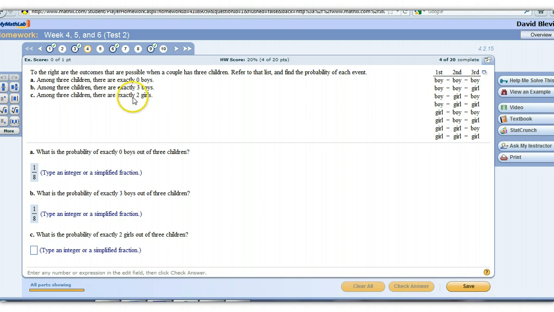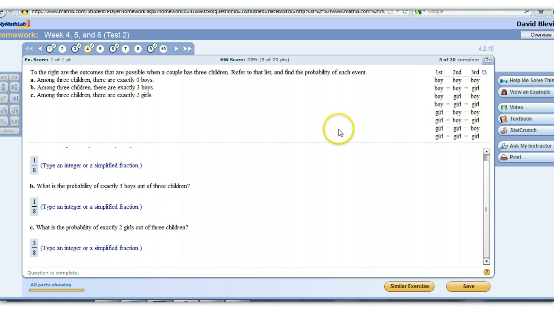Among 3 children, exactly 2 are girls. So you've got to be careful here, because if you're just looking for the first time I see 2 girls, and I just write down 1 out of 8, you've got to be careful, because this is the way that we can have 2 girls if they're the youngest of the 3 kids. And then I could have 2 girls that are the oldest of the 3 kids, but I could also have a girl and then a boy and then a girl. So there's 1, 2, 3 ways to have exactly 2 girls. So that's 3 out of 8.